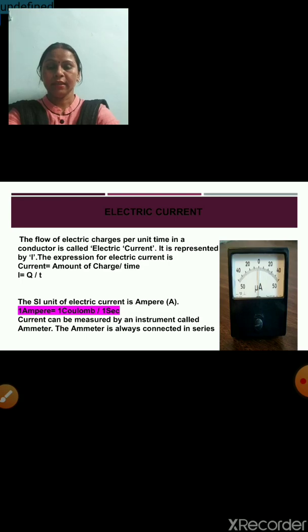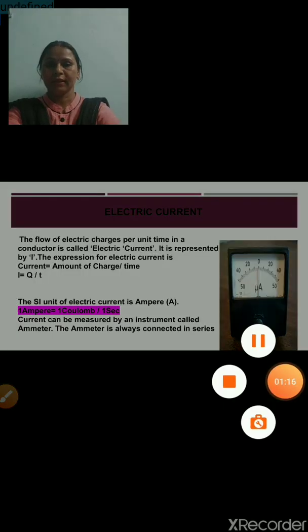Thus, the SI unit of electric current is ampere. We can also define 1 ampere. 1 ampere is the amount of electric current when 1 coulomb of charge flows in a conductor in 1 second. Electric current is measured by instrument called ammeter. Ammeter is always connected in series with the circuit.